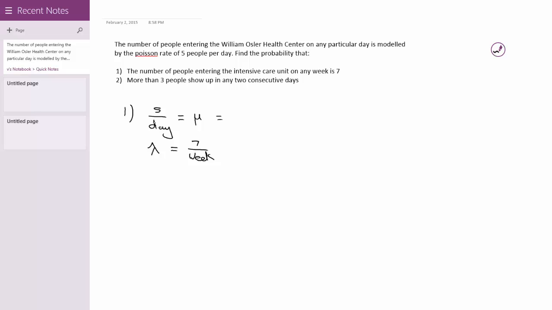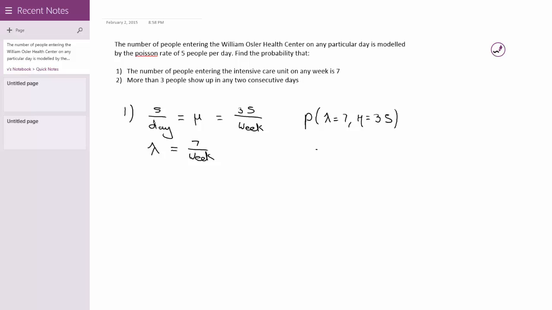Transforming this into weeks is just a matter of multiplying by 7, 1 for each day, and we'll get 35 per week, which is the equivalent of 5 per day. Now that we have this, we're going to get the probability of the Poisson distribution, where lambda is equal to 7 and mu is equal to 35.